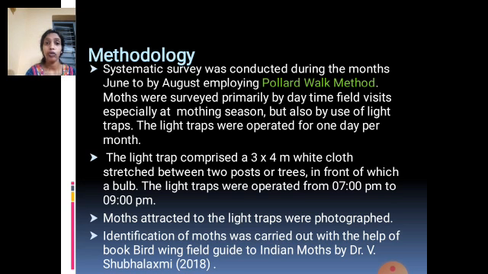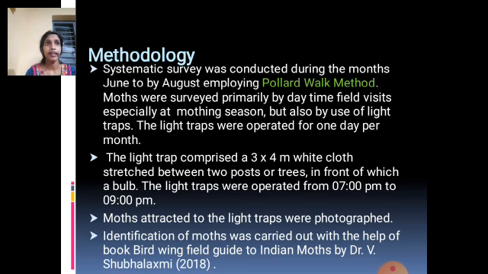In order to take photos of moths, which we can see only at night time, we used another method called the light trap method. The light trap is a 3 by 4 meter white cloth stretched between two posts or trees, and above this we hang the bulb.